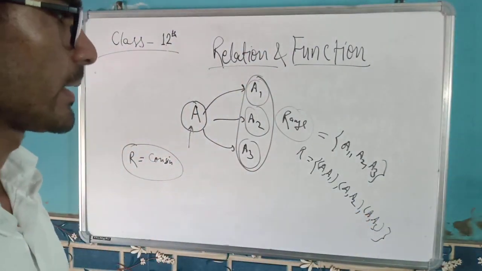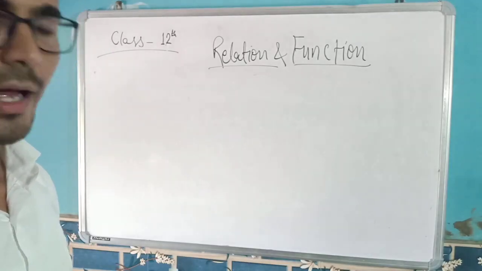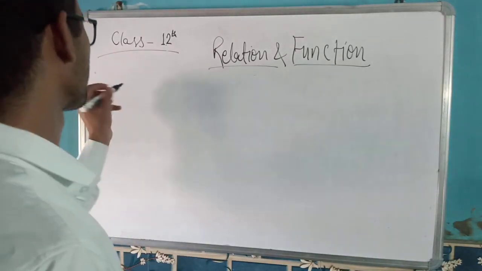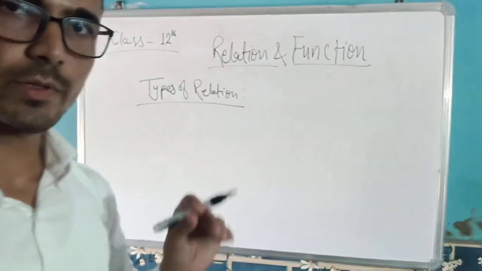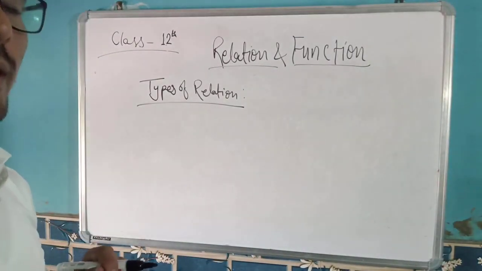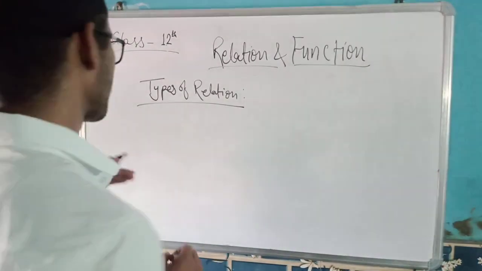So this will be the relation, or subset. Okay, now we will understand the types of relations. Let me first jot them down one by one, and then we will discuss them at once.